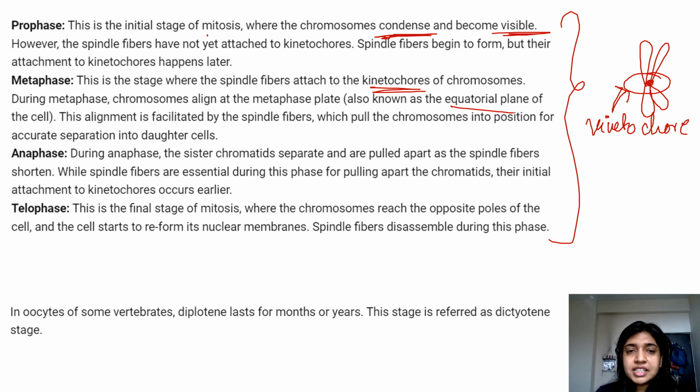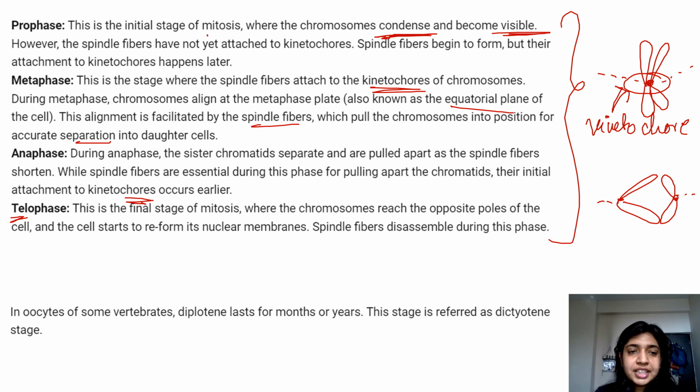This alignment is facilitated by the spindle fibers, right? Over here, spindle fibers are attached. Over here, spindle fibers are attached. This ensures accurate separation into daughter cells. Then comes anaphase. During anaphase, the sister chromatids separate in this fashion and are pulled apart as the spindle fibers shorten. While spindle fibers are essential during this phase for pulling apart the chromatids, their initial attachment to kinetochores occurs earlier.